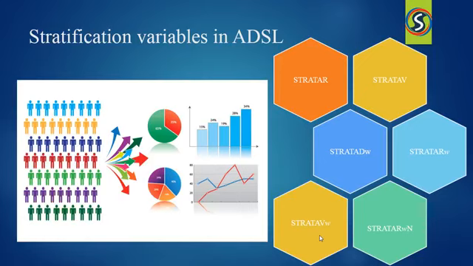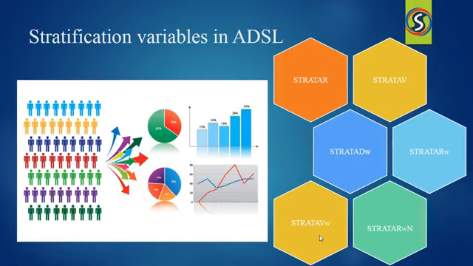Now you can see on the left-hand side we have some variables which help in stratification. What are these variables? We have STRATAR, right? This variable identifies the strata used for stratification. We have STRATAV, which identifies the strata from the verification code. Now for the next four variables, we can see the letter w in italics and lowercase, right? What does this w denote? The lowercase w in a variable name is the index for the variable, where w is replaced with a single digit from 1 to 10. Hence, each variable will have a number index which will represent something.